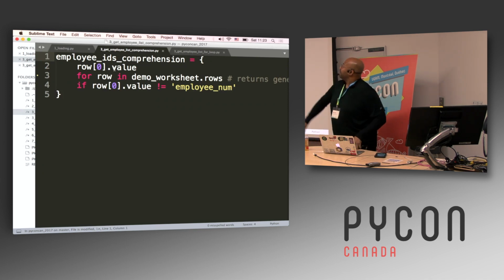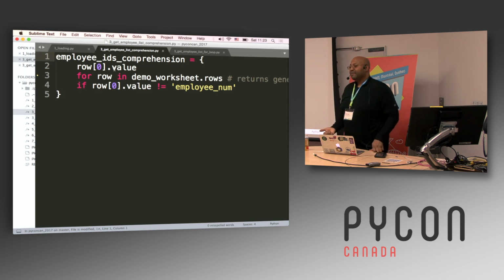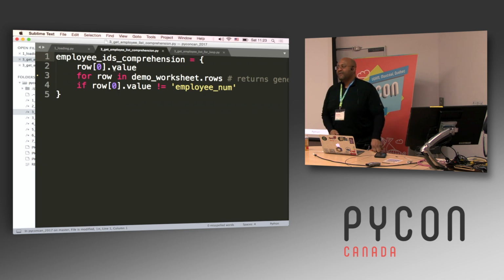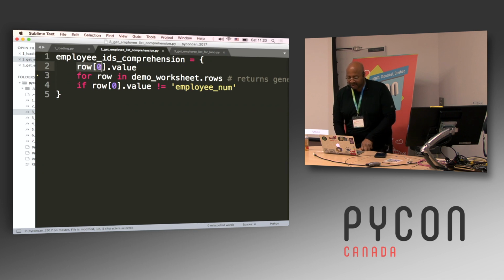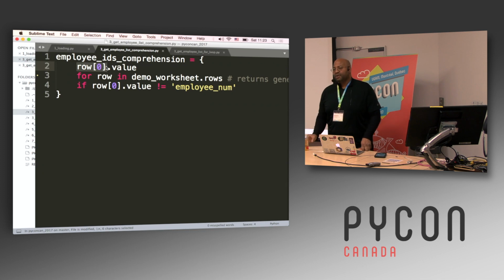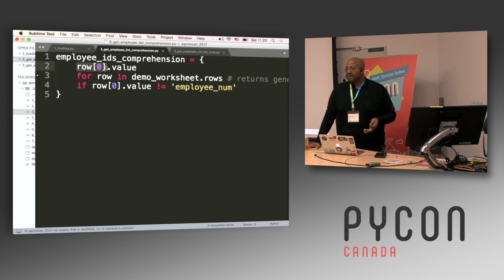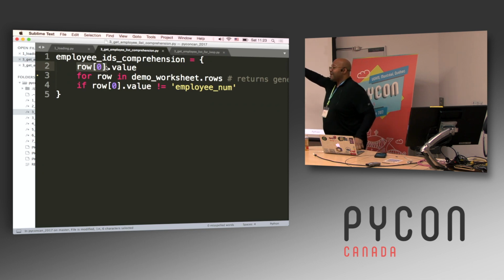Row index 0 is going to be a particular cell, but there are a lot of things you can get from a cell. This is where you have the advantage of using Openpyxl as opposed to just converting something to a CSV. You convert something to a CSV, you just get the plain data. Here, this row index 0 represents a cell. There's a lot of different information you can get about a cell. You can find out what font is being used. You can find out what color is in the cell, the background color, the color of the font, all sorts of other information. But you can also get just the value that's in that cell.